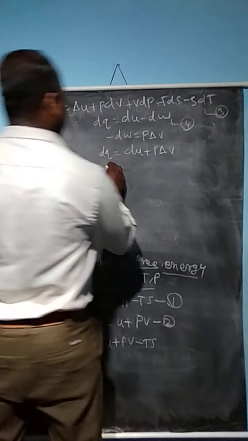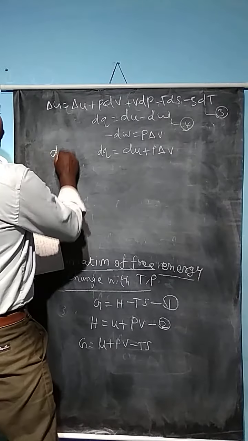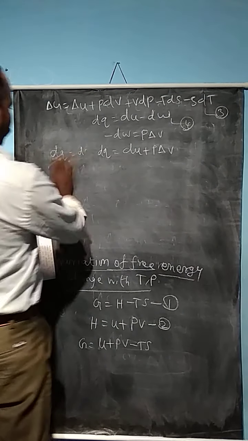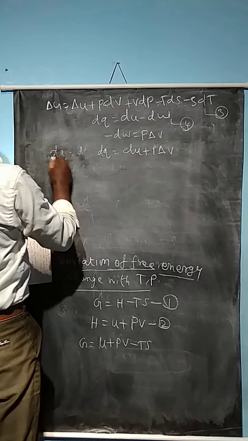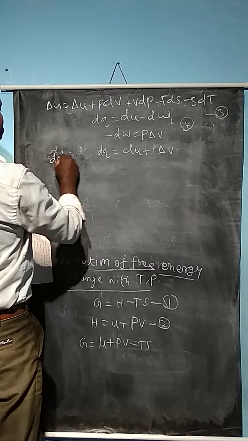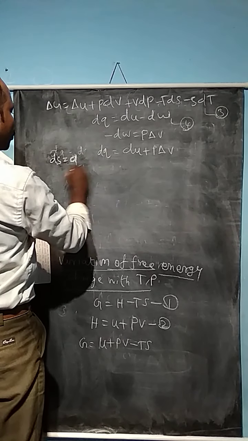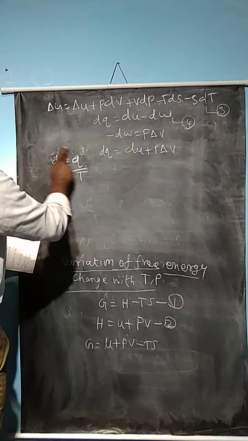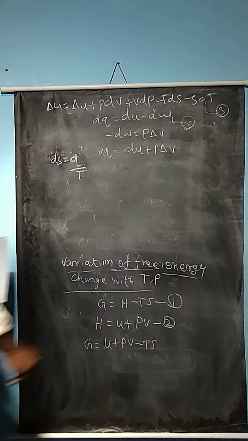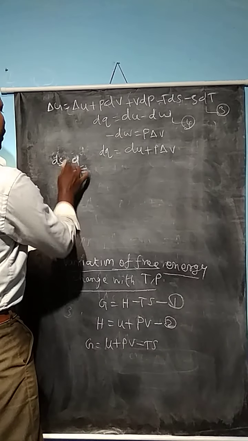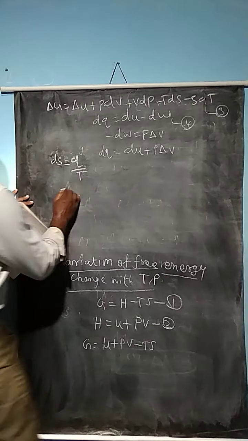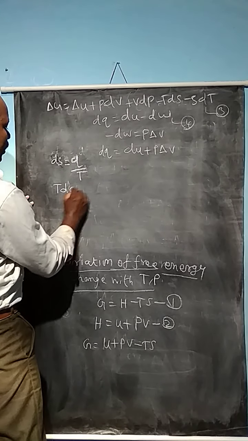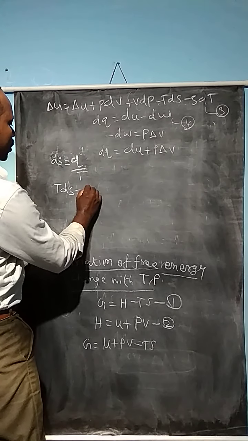So we know that ds, the entropy value, is equal to q divided by T. ds equal to q by T. Put the T on the opposite side: T dS equal to q.